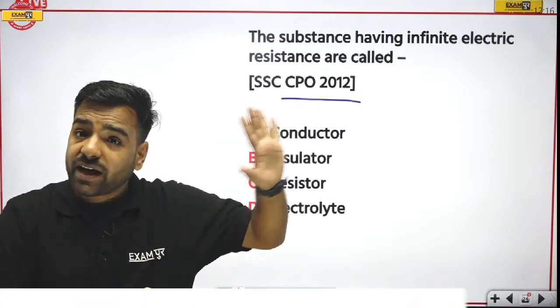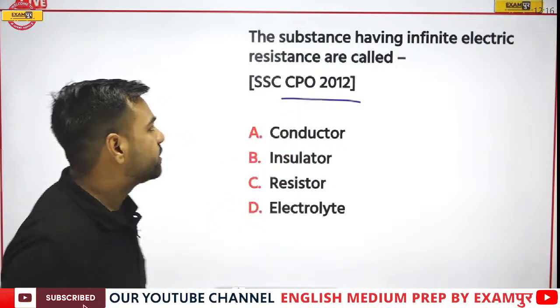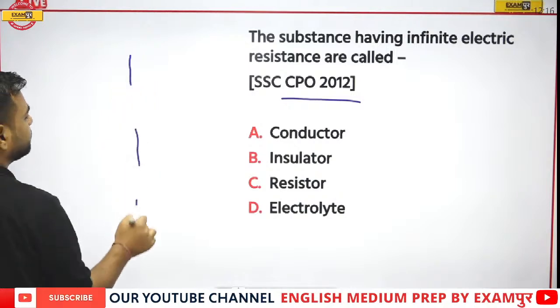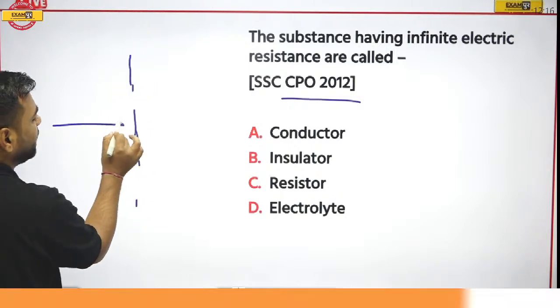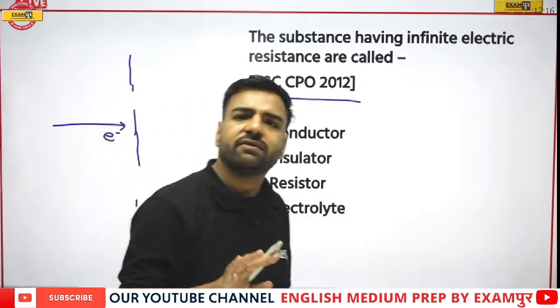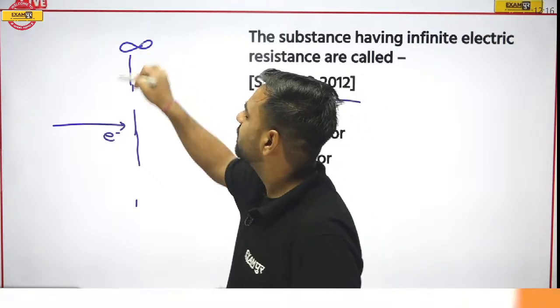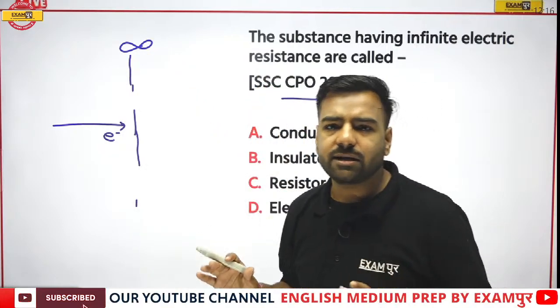See, infinite resistance is there. They are not allowing the electrons to move. So let's try to understand. If no one will allow the electrons to move, do you seriously think that current will flow? No, current is not going to flow if there is infinite resistance. Now we can take an example.